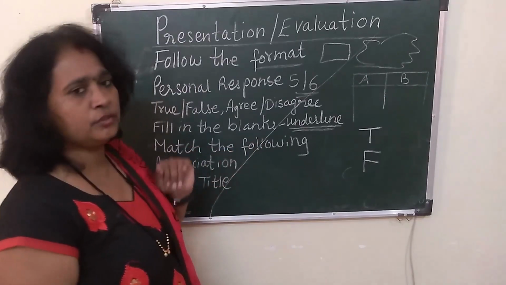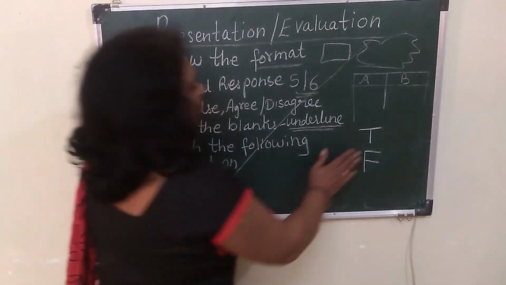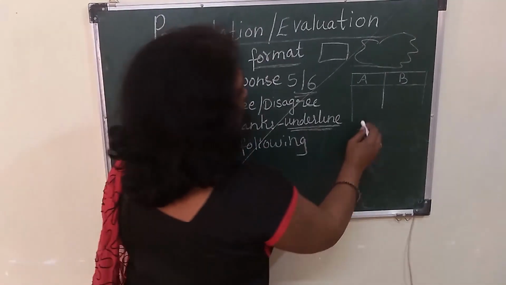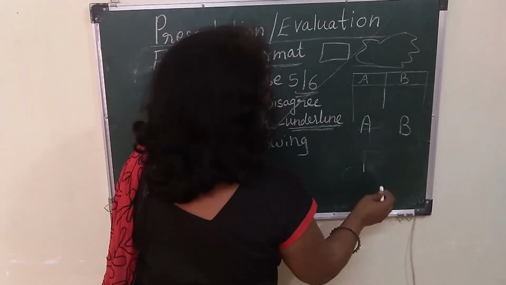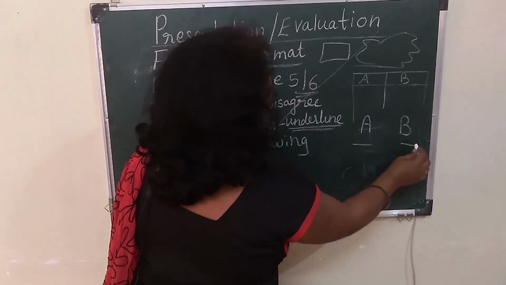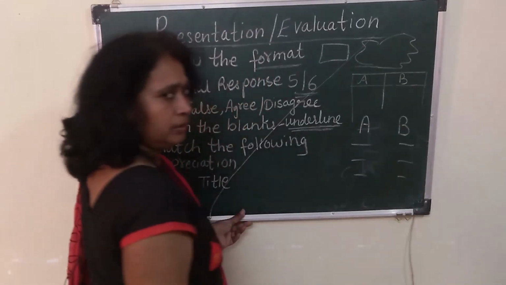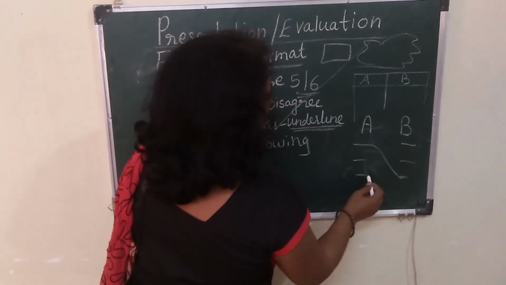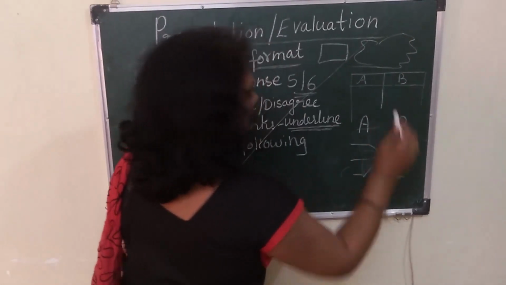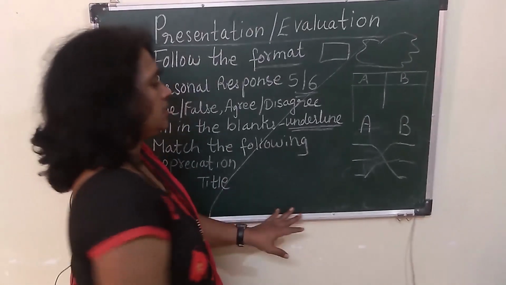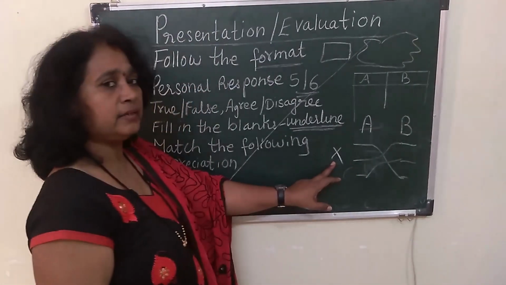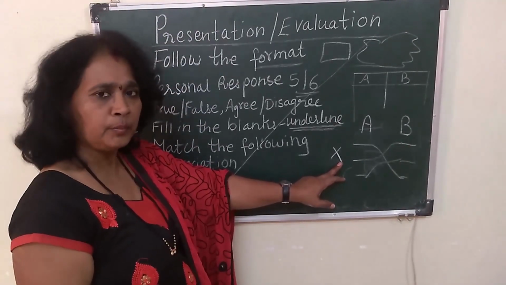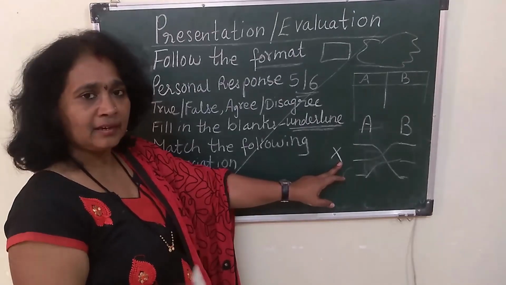Next is match the following. Same problem. What is for match the following? Still some children, they will just put A and B, and whatever the words are there over here in the question paper, you take it down and then you do like this. This is wrong. You get a 0 over there because you did not follow the format. What is the correct format?